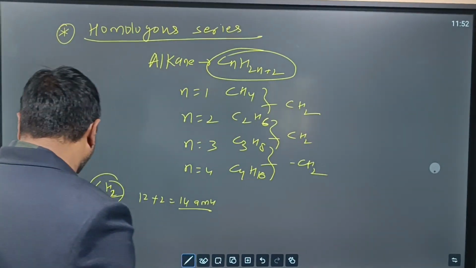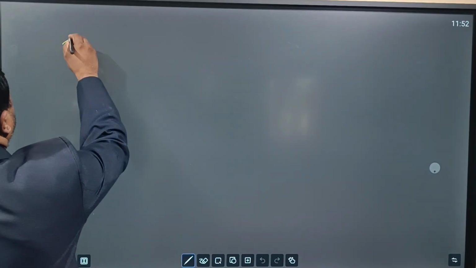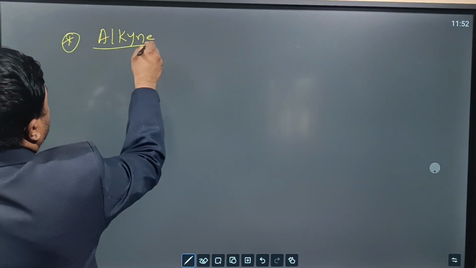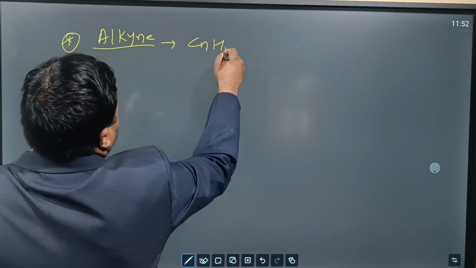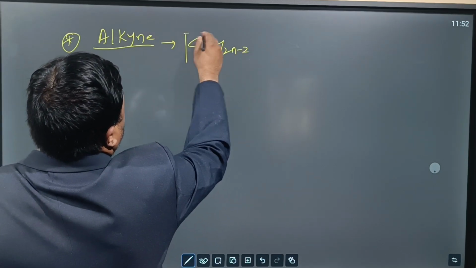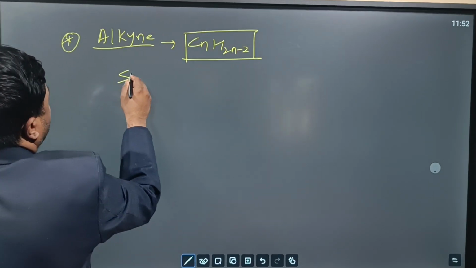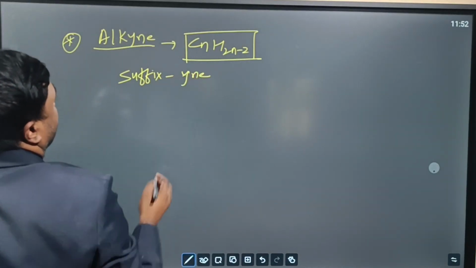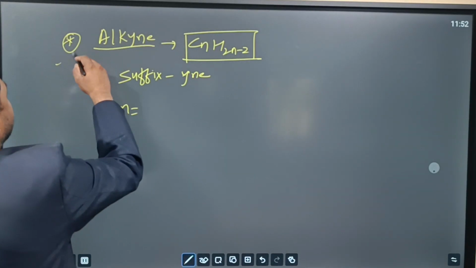Okay, let's talk about alkyne. When we talk about alkyne, it has the general formula CnH2n-2. Here we are using the suffix YNE. What is the suffix we are using? YNE.